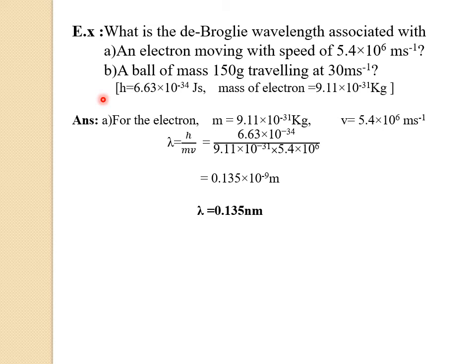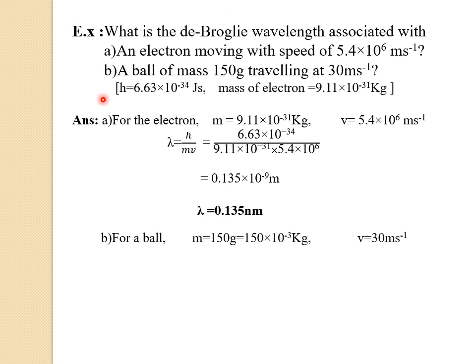Now let us substitute the values in this equation. So h value is 6.63 into 10 raised to minus 34 divided by m value is 9.11 into 10 raised to minus 31 into v value is 5.4 into 10 raised to 6. Now if we simplify this one, we'll get the answer as 0.135 into 10 raised to minus 9 meter. So 10 raised to minus 9 meter we can write as nanometer. So the de Broglie wavelength associated with the electron is 0.135 nanometer.